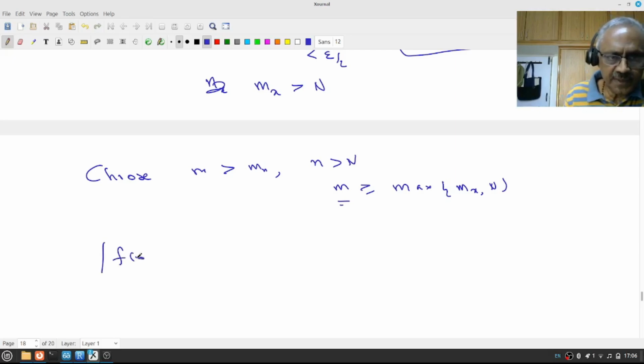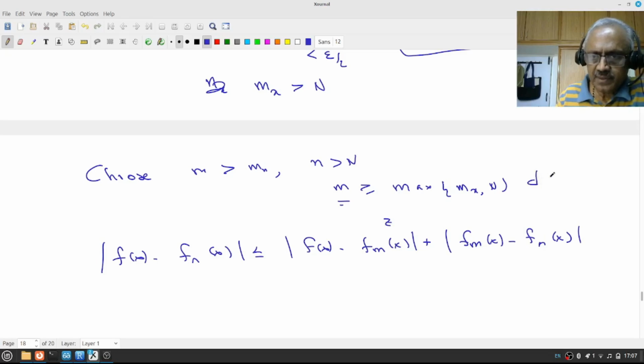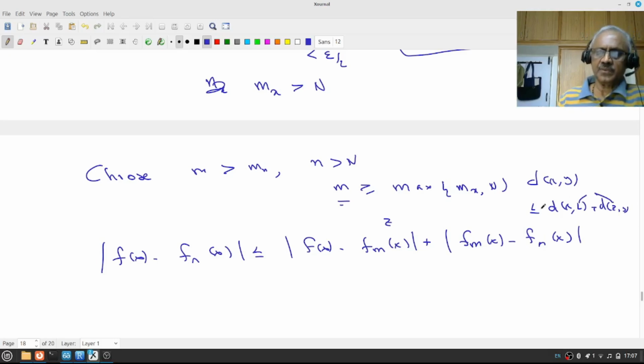Therefore, mod f(x) minus f_n(x) is less than or equal to mod f(x) minus f_m(x) plus mod f_m(x) minus f_n(x). This is like your z: the distance between x and y is less than or equal to the distance between x and z plus the distance between z and y. And now I choose z carefully.